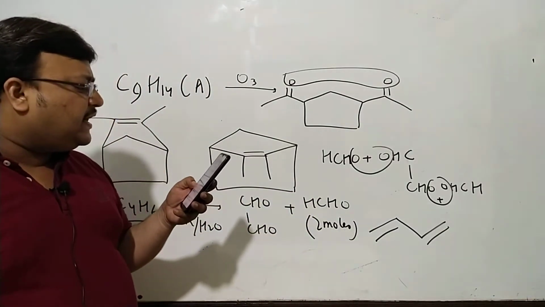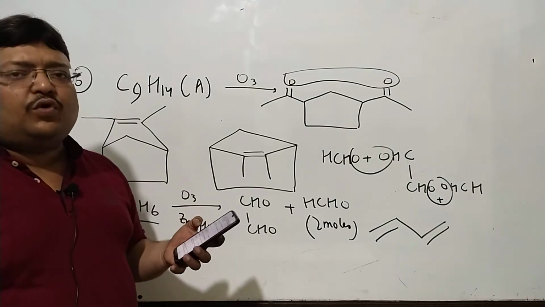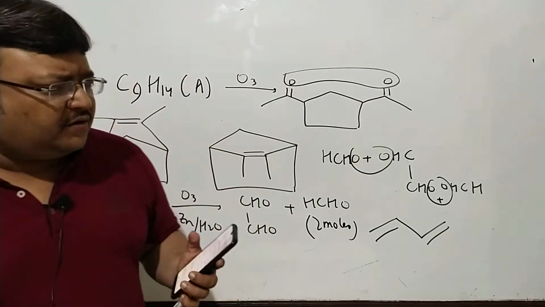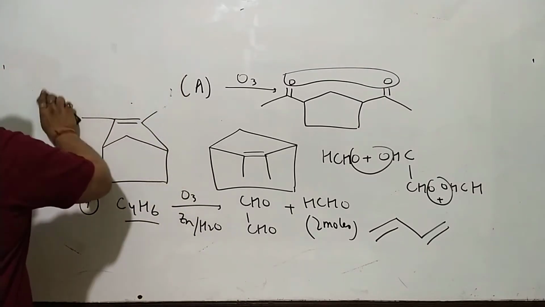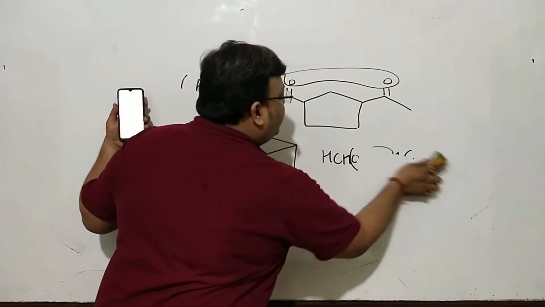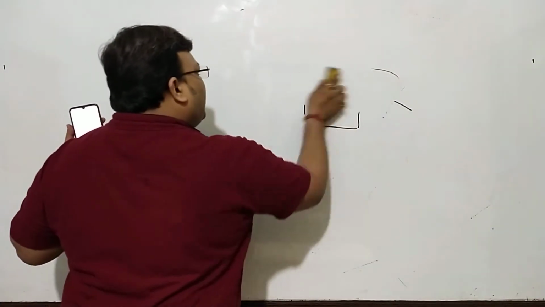We move to question 8, C8H12, which on ozonolysis is giving you a cyclic ring with COOH. Now this is very much accepted, provided you don't take zinc. If you don't take zinc, naturally you will get acid instead of an aldehyde.